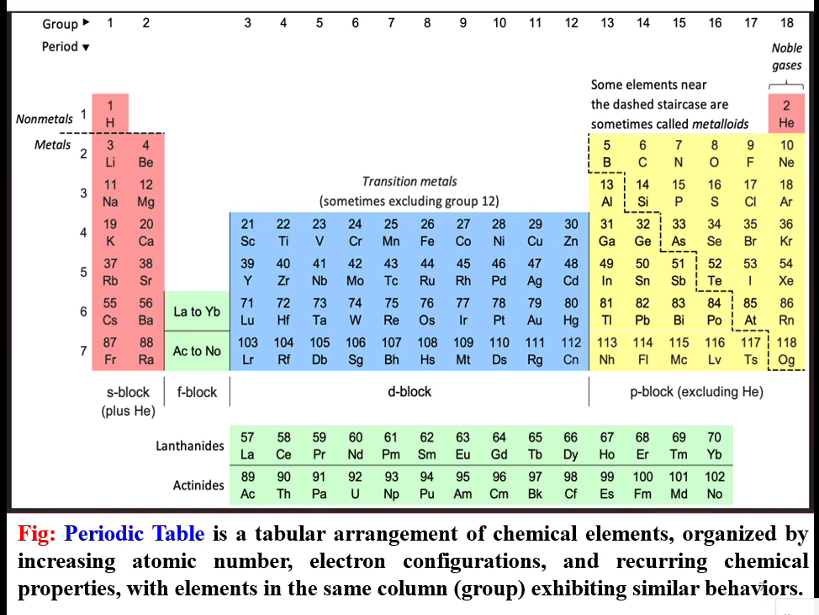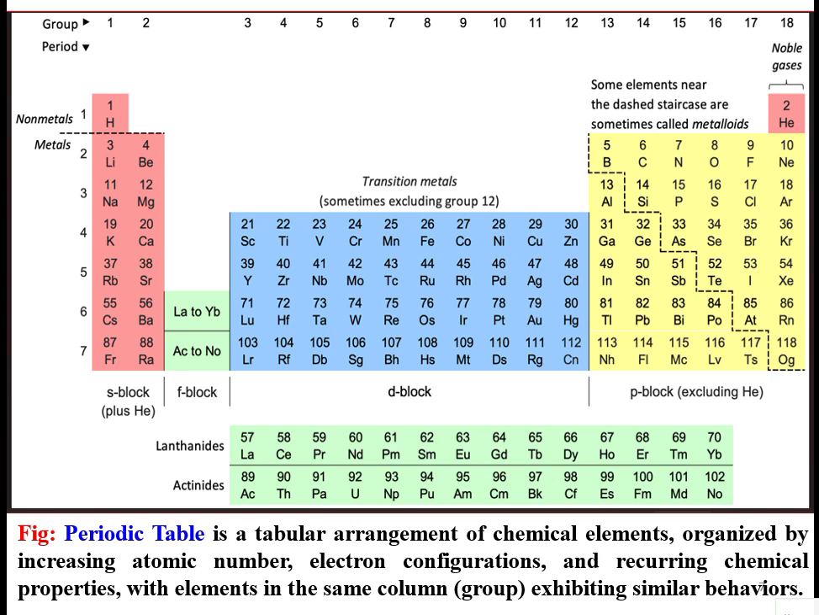Starting from hydrogen, helium, lithium, beryllium, boron, carbon, nitrogen, oxygen, fluorine, neon, sodium, magnesium, aluminum, silicon, phosphorus, sulfur, chlorine, argon, potassium, calcium. Up to this, everyone has to remember the atomic numbers, atomic masses. So, based on the valence electrons, the outermost electrons, they are classified into four blocks. If the outermost electron is in the s orbital, it is the s block. Similarly, p orbital, p block, d block, f block.